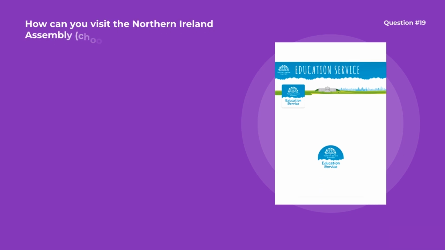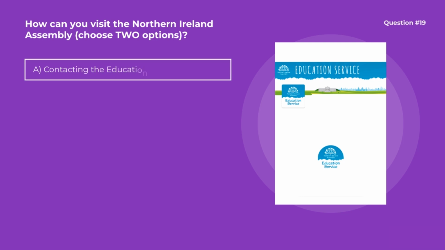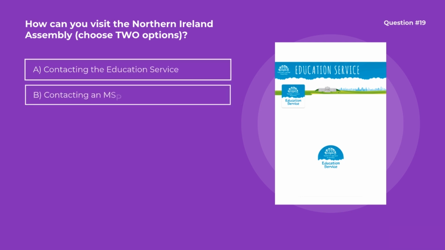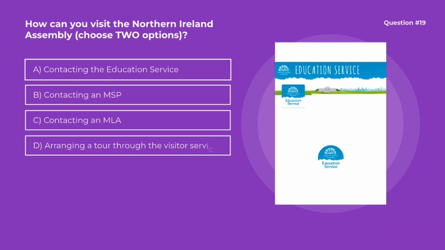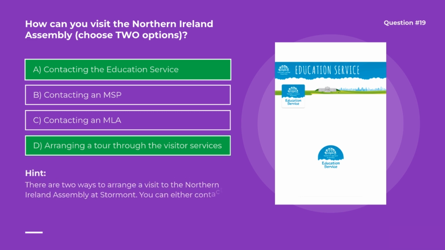Question number 19. How can you visit the Northern Ireland Assembly? Choose two options. Options are A. Contacting the Education Service. B. Contacting an MSP. C. Contacting an MLA. D. Arranging a tour through the visitor services. Correct options are A. Contacting the Education Service and D. Arranging a tour through the visitor services. There are two ways to arrange a visit to the Northern Ireland Assembly at Stormont. You can either contact the Education Service or arrange a tour through the visitor services.